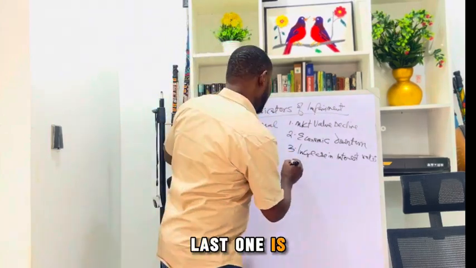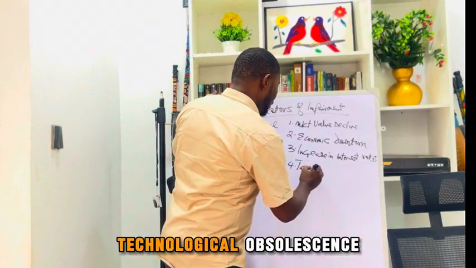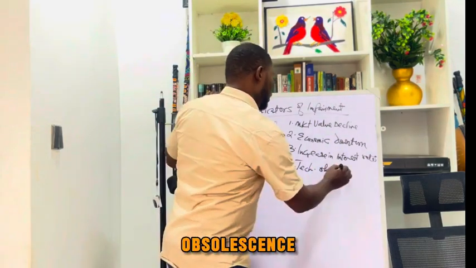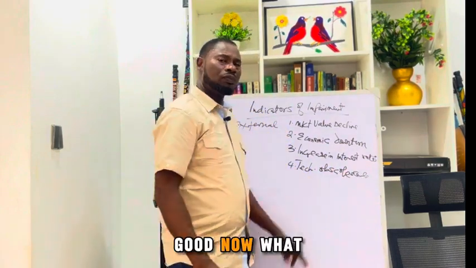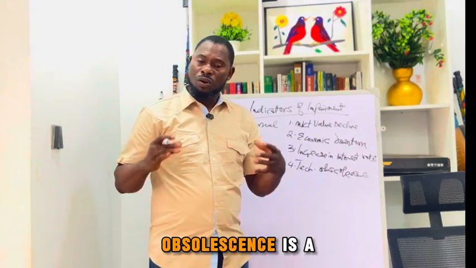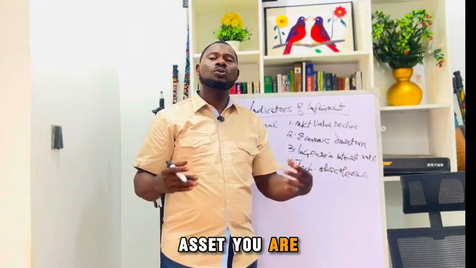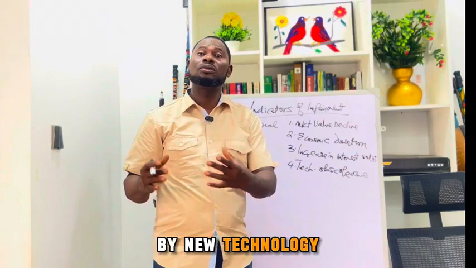And then the last one is technological obsolescence. Good. Now, what do we mean by this? Obsolescence is a situation where the asset you are using has been replaced by new technology.